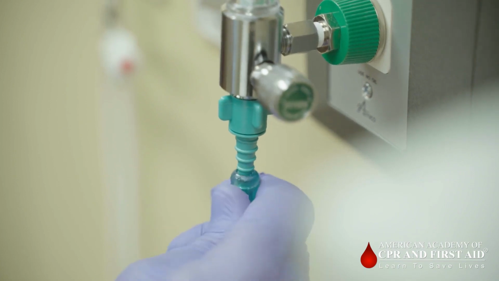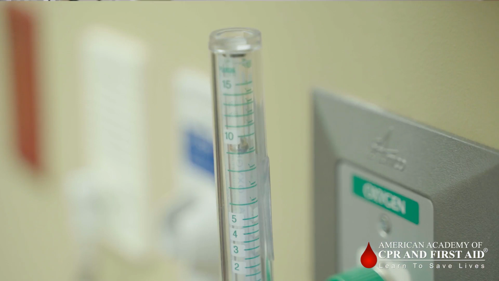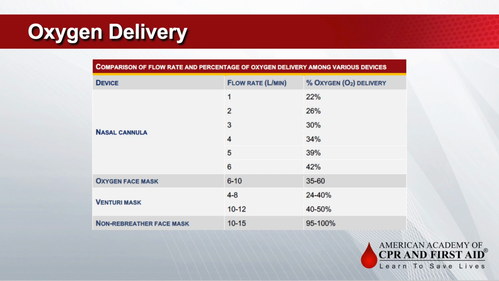Supplemental oxygen supply may include individual tanks or flow meters in the wall. Always ensure your equipment is functioning properly before use. If the patient is breathing spontaneously and requires a small amount of supplementary oxygen, consider using a nasal cannula to keep oxygen saturations above 94%. Nasal cannulas can go up to 6 liters.